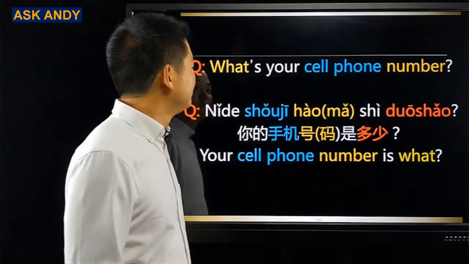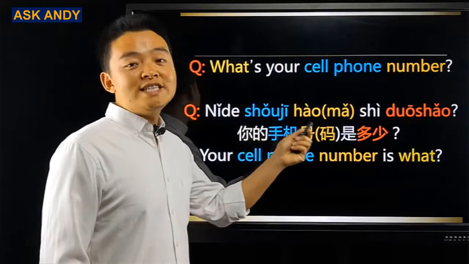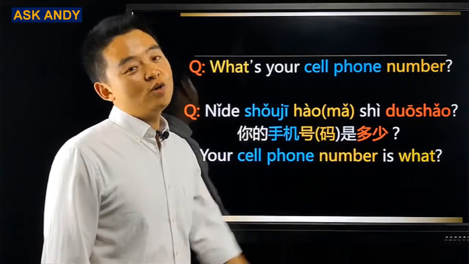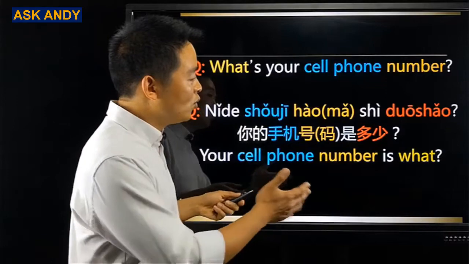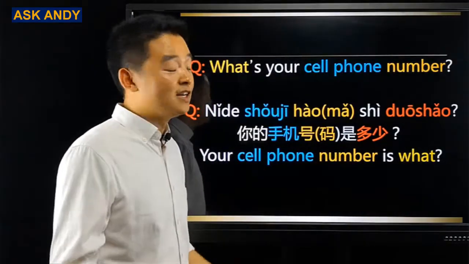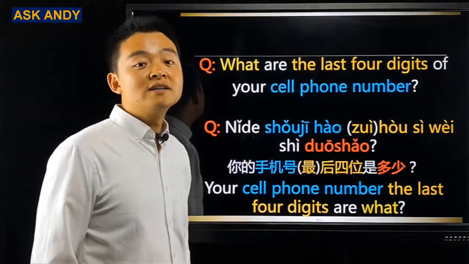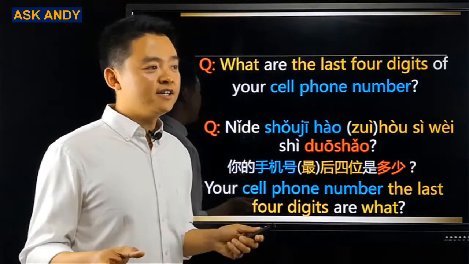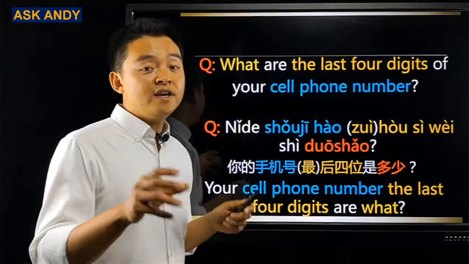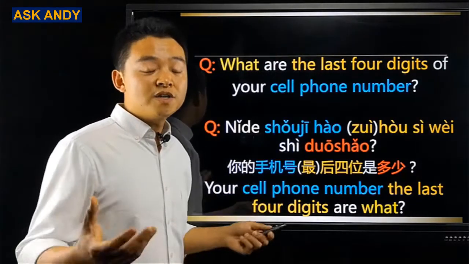Let's see another example. What's your cell phone number? In Chinese it is 你的手机号是多少? Here you can see the what in Chinese is 多少. Let's move on to another example. What are the last four digits of your cell phone number? Actually, this is a really important question in China. The last four digits of your cell phone number are often used as the verification code for online registration or online payment. So it's an important question.